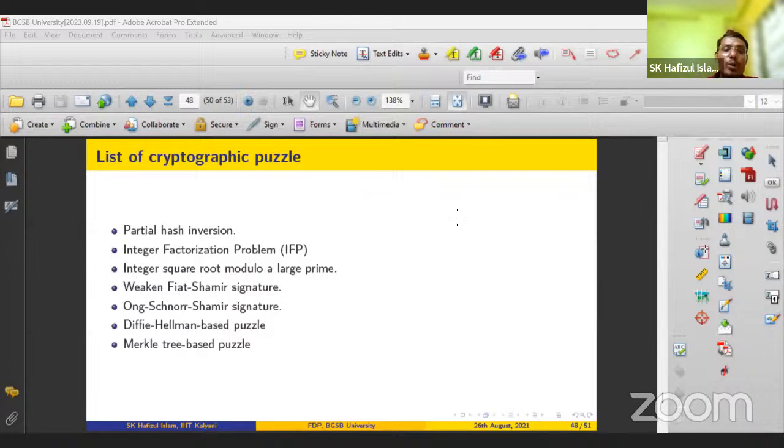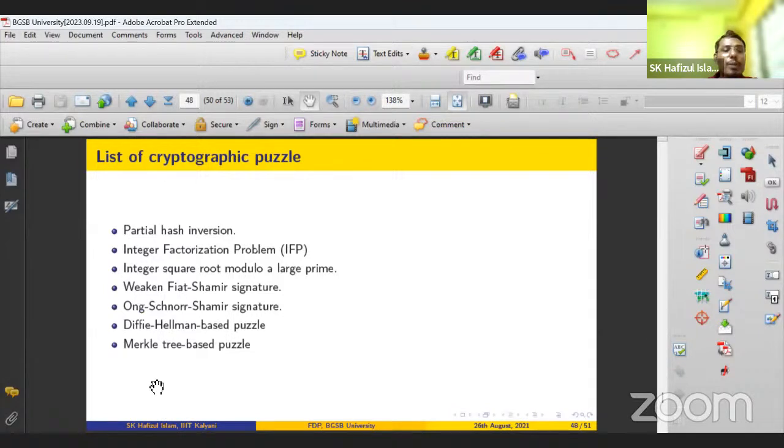Similarly, the square root modulo, right? X squared is congruent to A mod P, where P is a prime number, right? You have to find the value of X such that X squared is congruent to a particular value A, right? So this is called the integer square root or quadratic residue problem. This is called the quadratic residue problem. This is also a hard problem.